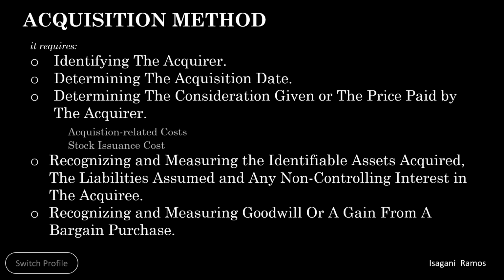Determining the consideration given or the price paid by the acquirer. The consideration given is generally assumed to be the fair value of the acquiree as an entity. IFRS 3 requires the consideration given as the sum of acquisition date fair values of the assets transferred by the acquirer, the liabilities incurred by the acquirer to former owners of the acquiree, and the equity interest issued by the acquirer.